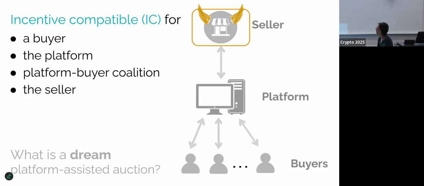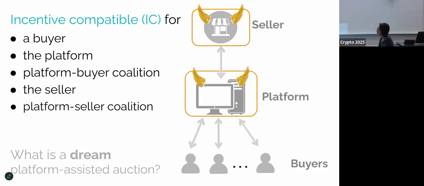We want incentive compatibility for the seller. We also want incentive compatibility for platform-seller coalition. In other words, if the platform colludes with the seller, the coalition's best strategy is to behave honestly.